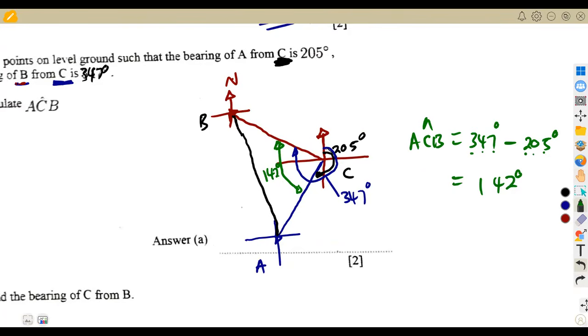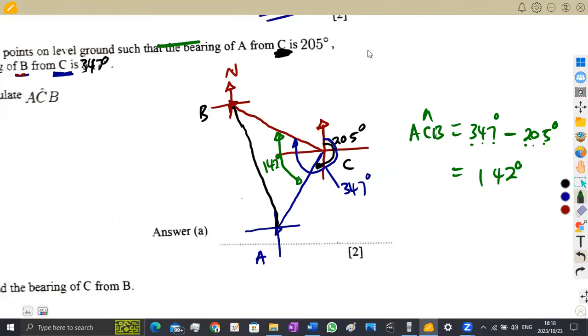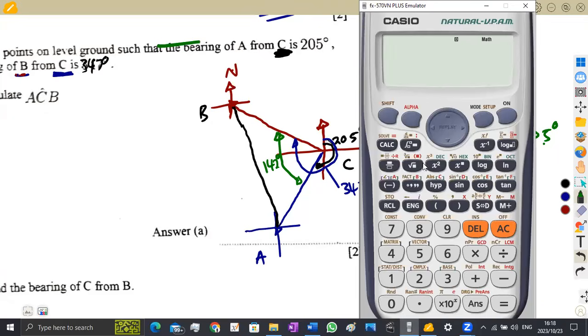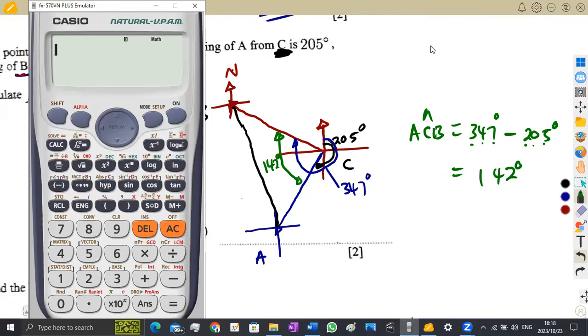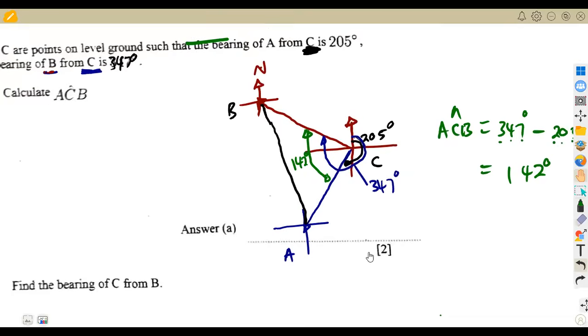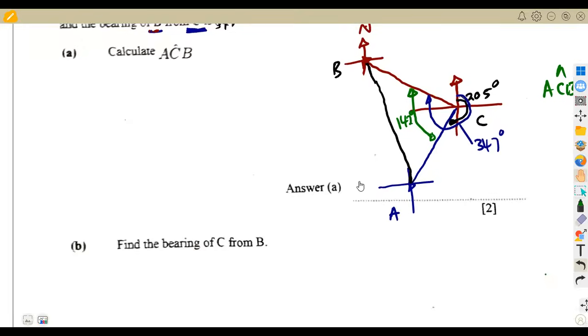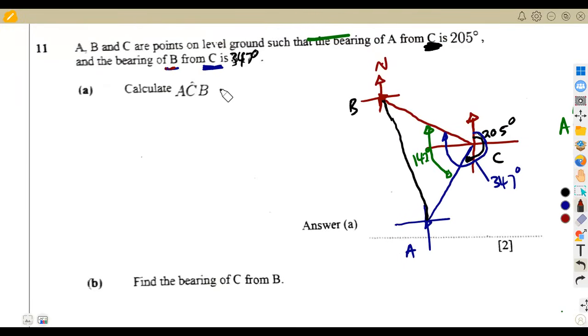All right, let us just confirm, guys, because here it's paper 1. I do not have a calculator, so let me just use this one here. 347 minus 205. Let's just confirm. That's 142. All right. So the angle there was going to be 142 degrees. So meaning to say the angle ACB was going to be 142 degrees. Okay.